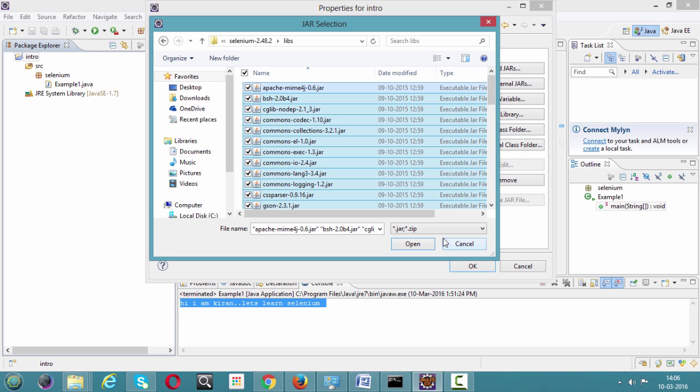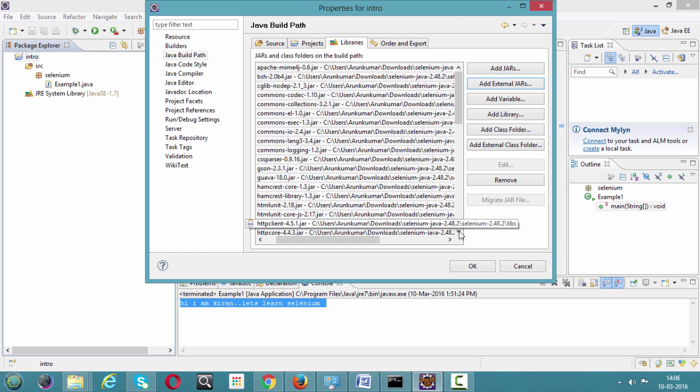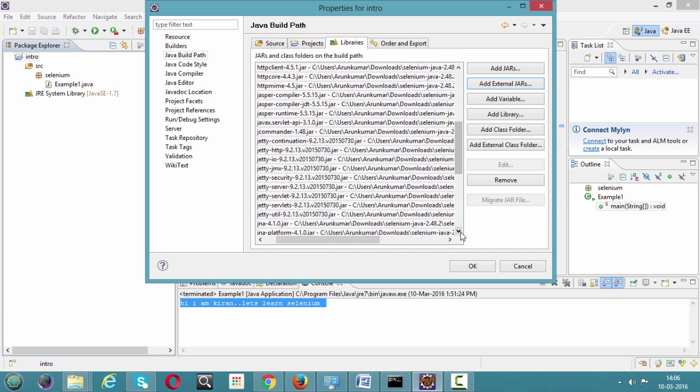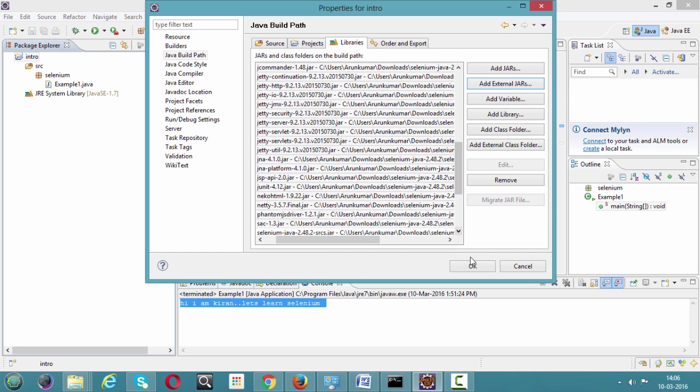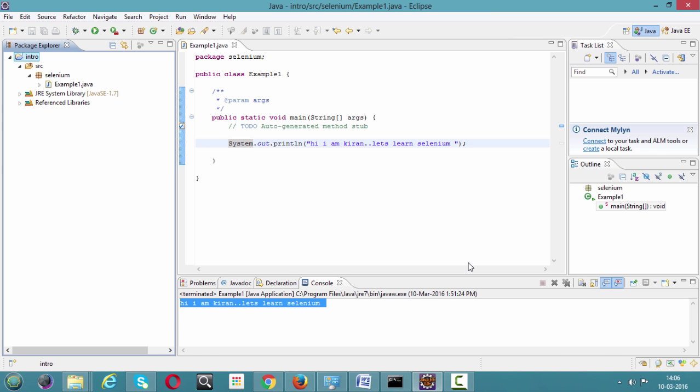Or else you can select them manually. So I have used Control plus A. It has selected all the jars, and just click on open. So I have added my Selenium jars into this project. Just click on OK. Now this project understands what Selenium is.